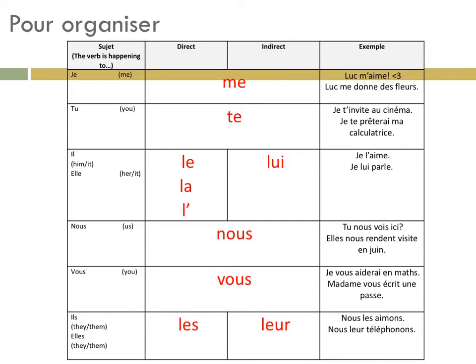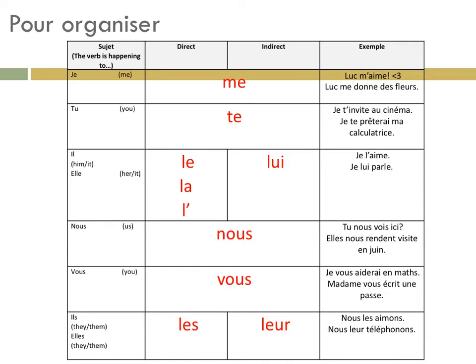Me and te work for both direct and indirect objects. You're already very familiar with le, la, et l'apostrophe to say him, her, or it. Nous and vous can be used for both. Les is a familiar one for you.